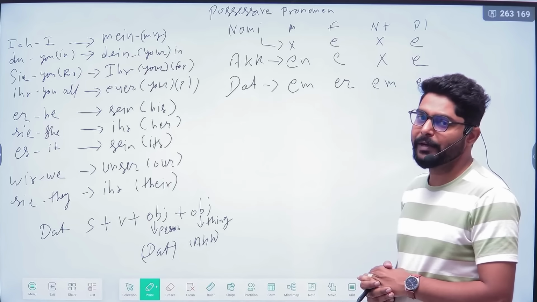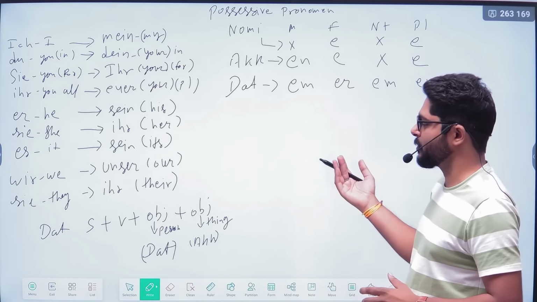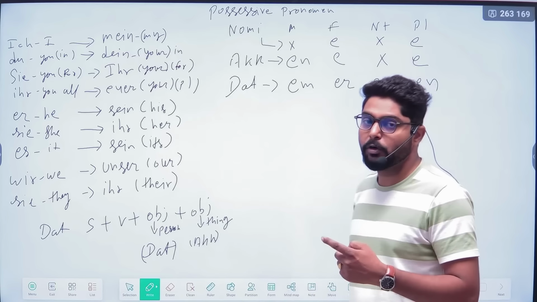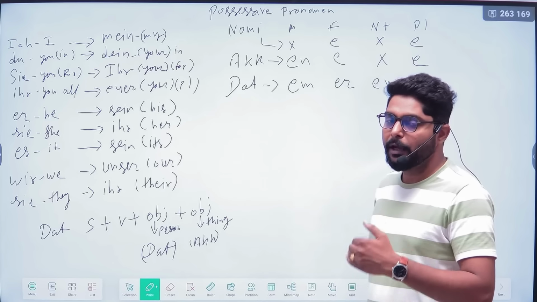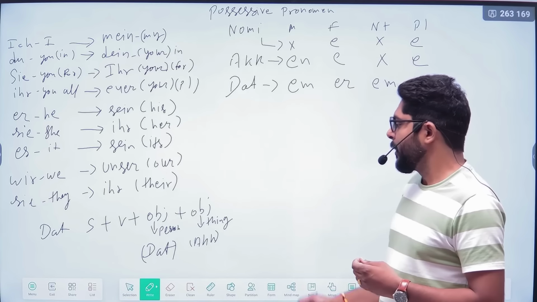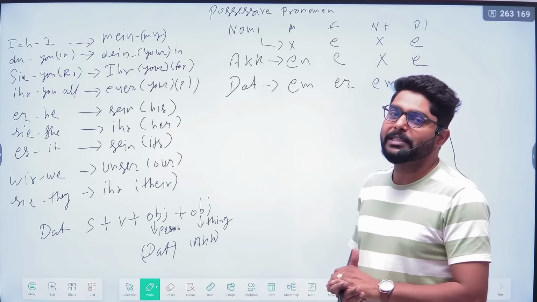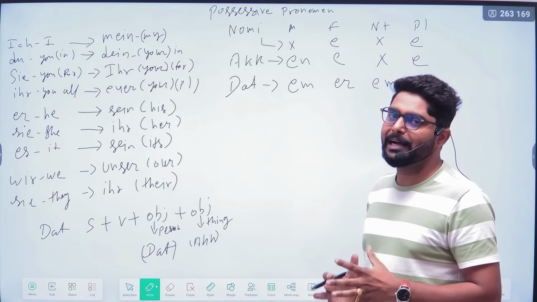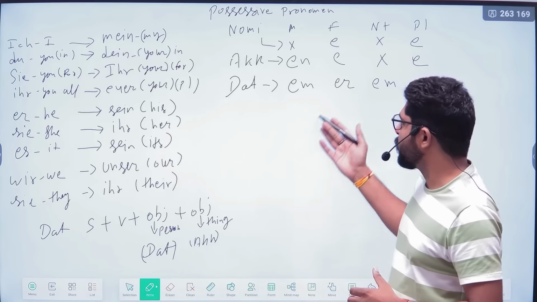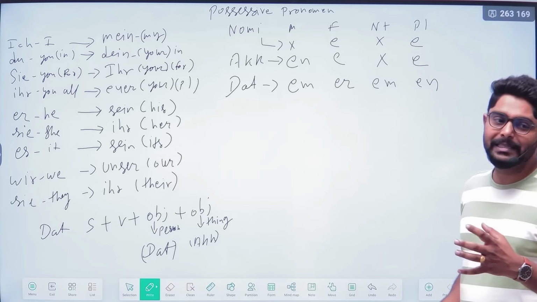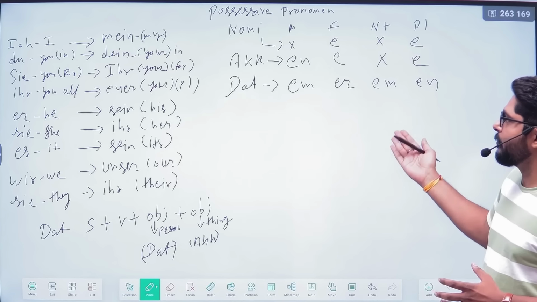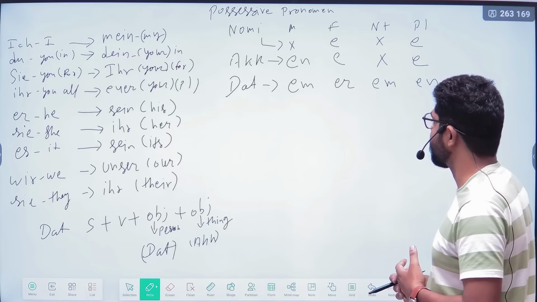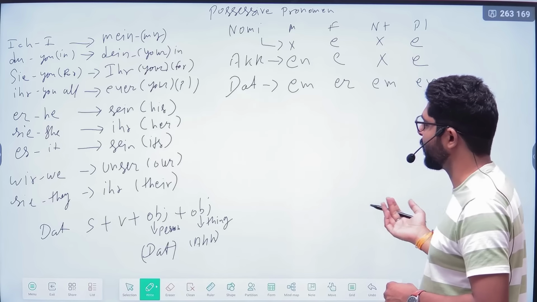You know that in the German language we have two ways to find out which case is going on. First is related to the object. Through the object we can identify: if one object is there, then this is accusative. If two objects are there, this is dative. But in German there are also accusative prepositions and dative prepositions. These are fixed accusative and dative prepositions. According to them also we can identify which case is going on, accusative or dative or genitive also. Genitive prepositions are also there, but we are not focusing on genitive.